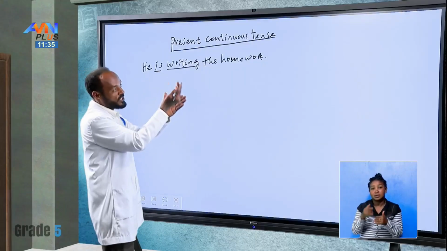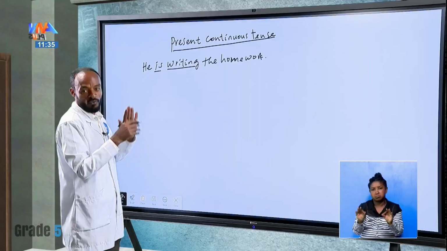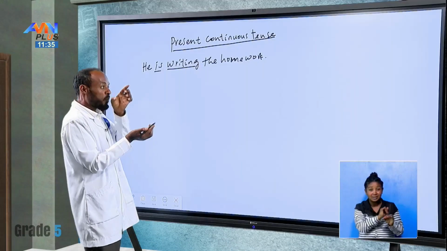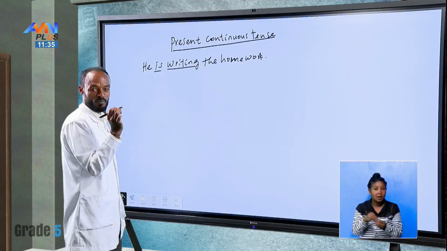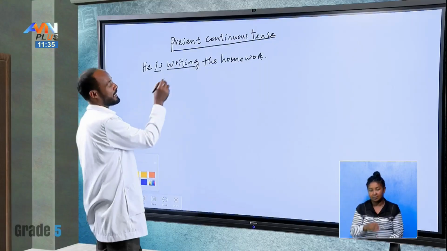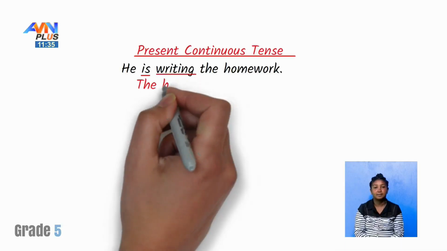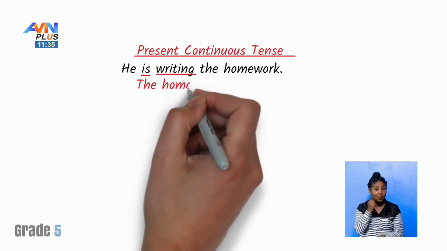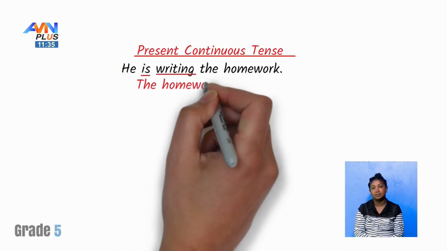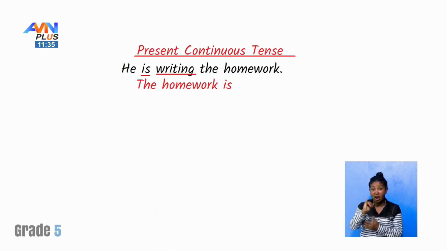So if you want to change this one into passive voice, there is no other form. The form is the same, except we have to add being, okay? So we can write here, the homework is, just here is the ing form, yeah?